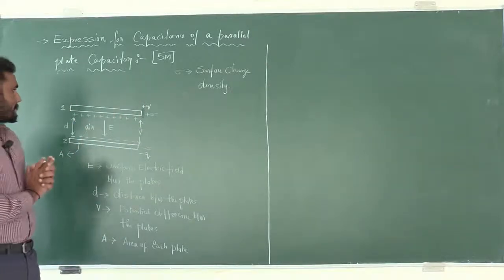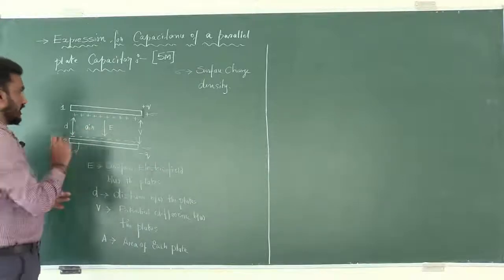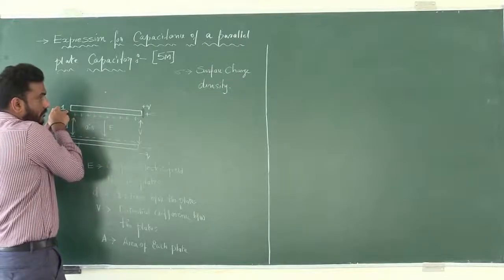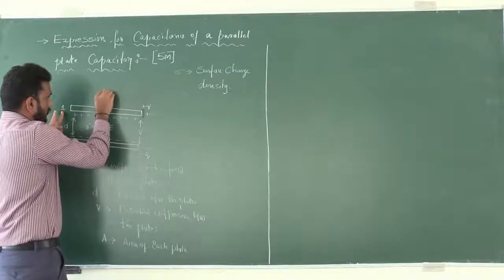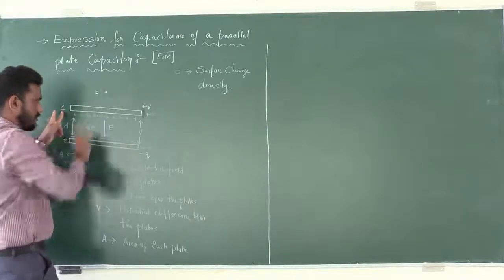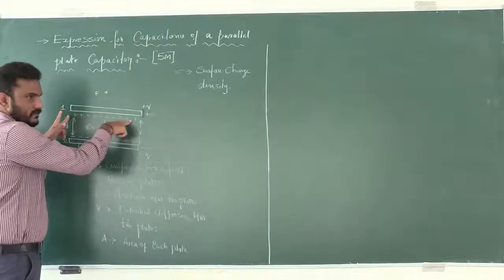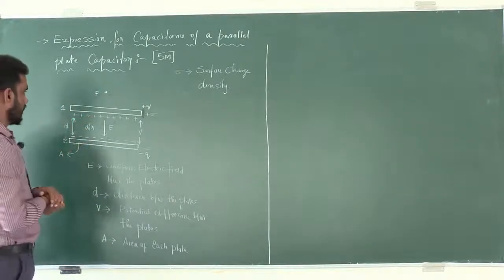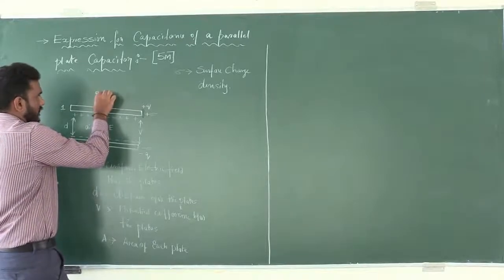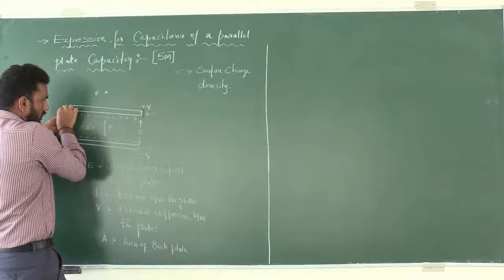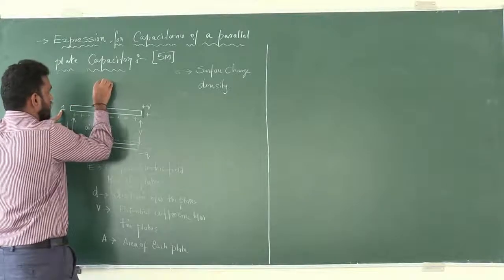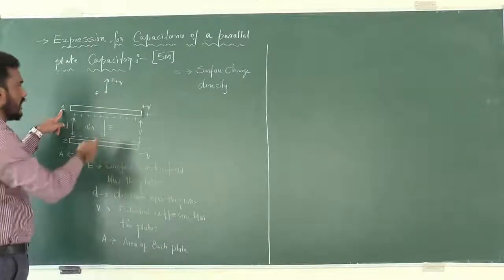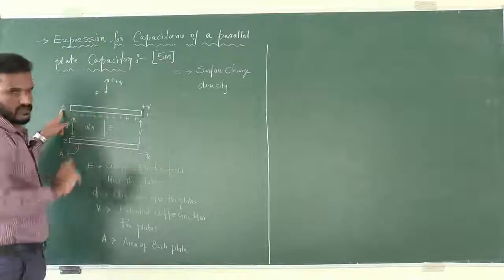Now I need to find electric field at the top of the metal plate 1 at this point, say P, due to positive charge and due to negative charge. So what is the electric field? Electric field at the top of the metal plate 1 due to positive charge is E plus Q and directed away from the positive charge.